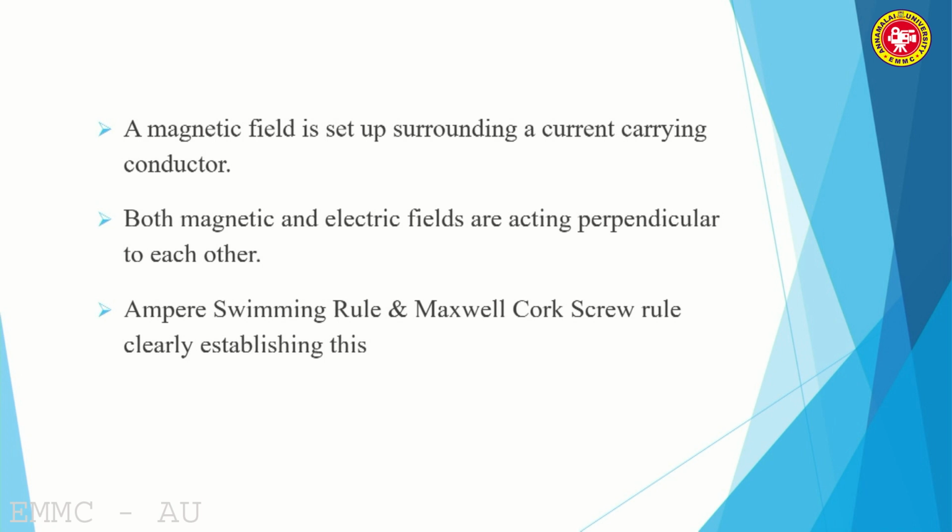So, therefore, totally called field vector. In electromagnetic theory, if I say field vector, it indicates both electric field vector and magnetic field vector. Normally, electric field vector is represented by capital E, E vector. Normally, the magnetic field vector is represented mathematically by capital H, H vector. Therefore, E and H. Using these rules, that is Ampere swimming rule and Maxwell corkscrew rule, clearly establishing that both magnetic as well as electric fields are acting perpendicular to each other.